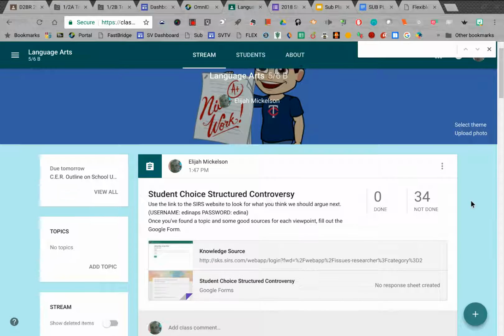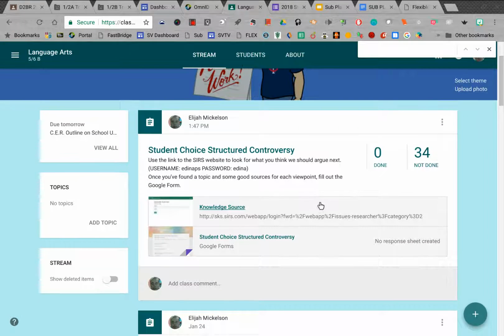Hopefully, if you go to Google Classroom, it looks pretty similar to what I have up here. You're going to use the link to the SIRS website to look up what you should argue next. Now, I know we are writing a CER essay last class. We might call that a SIR. This website is called SIRS, and that's where we're going to find some information on different topics. So I'll show you that in a second. And then you'll also see this Google form here that I'll talk about a little bit later.